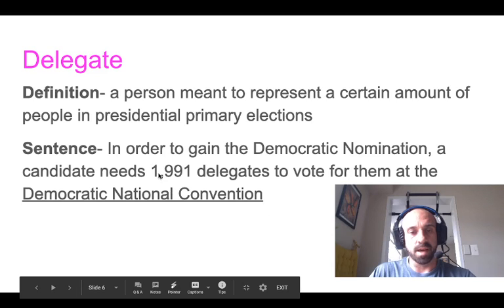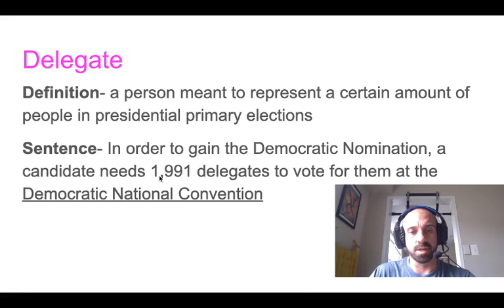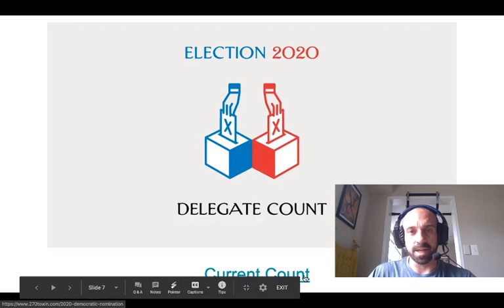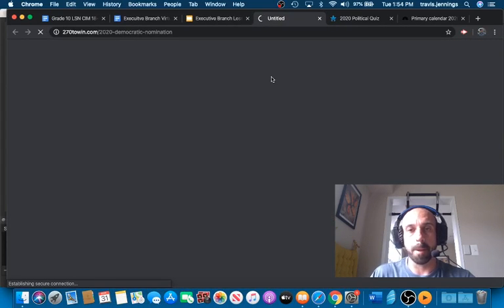This is the amount of delegates that are needed currently for the Democrats to gain the nomination, right? So Joe Biden's in the lead right now, and is trying to get to this number, right? You can see the current count right here. I'll go ahead and click on that for you, just to show you where we are.